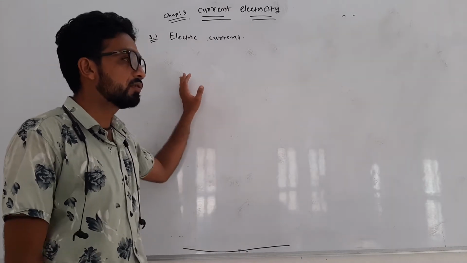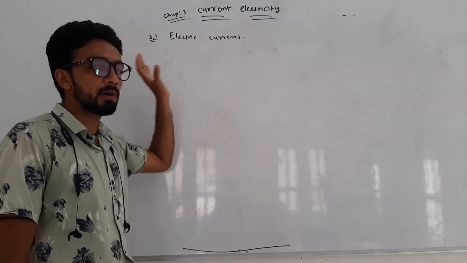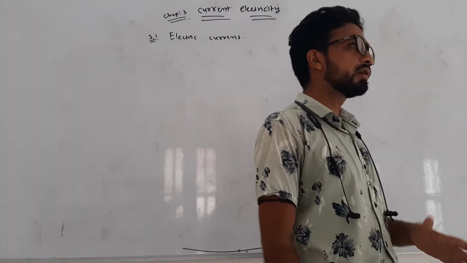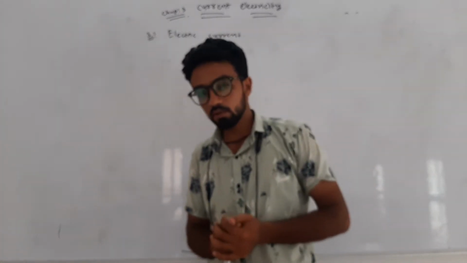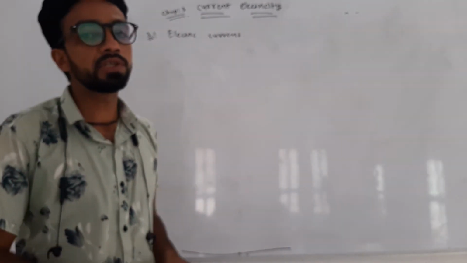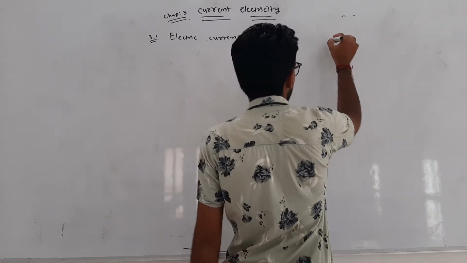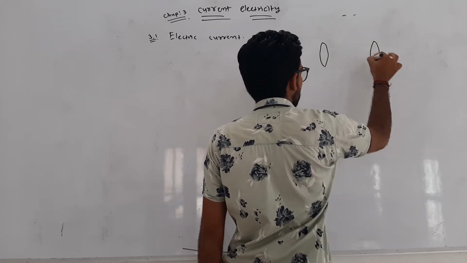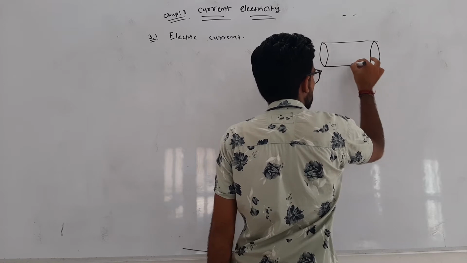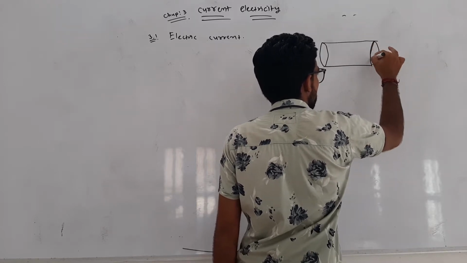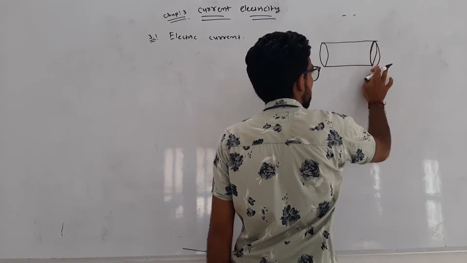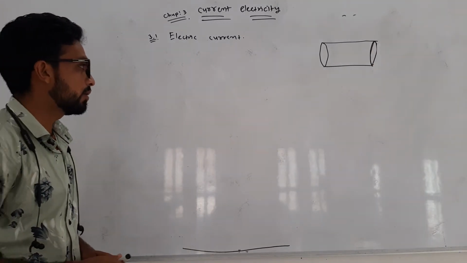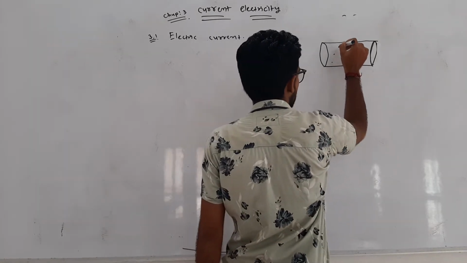Now we derive the equation of electric current. For our convenience, we consider that our conductor is in the shape of a cylinder, with radius r. This is our conductor. It contains some positive and negative charge.